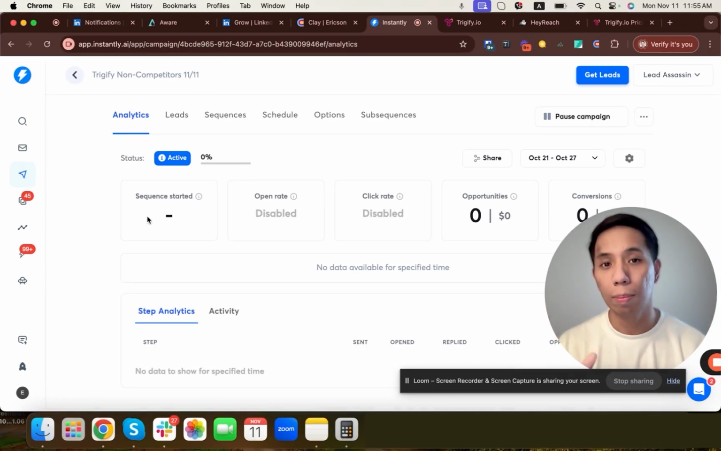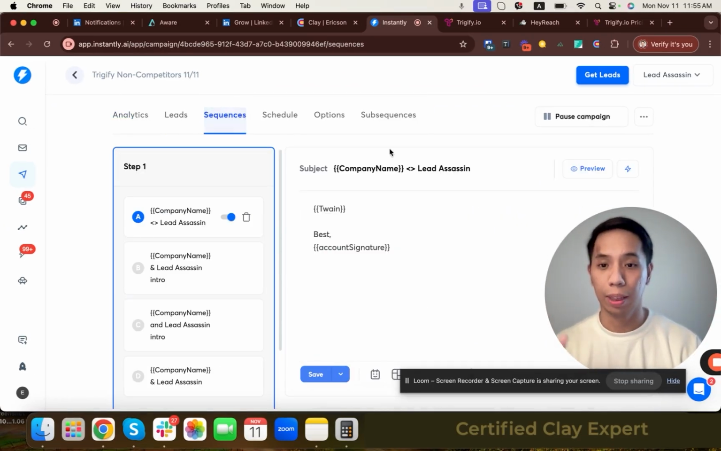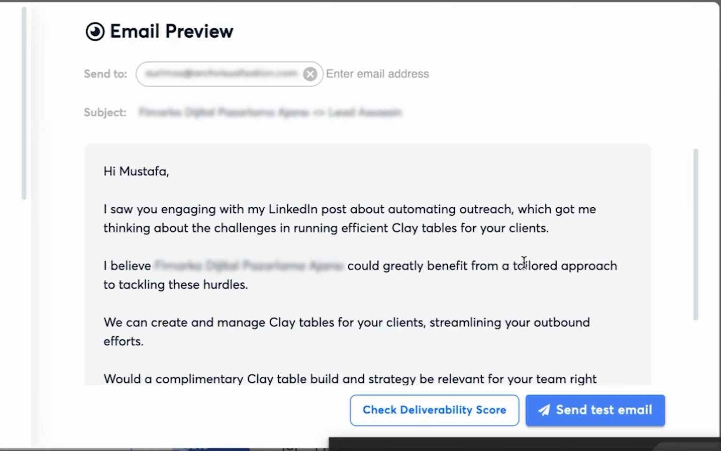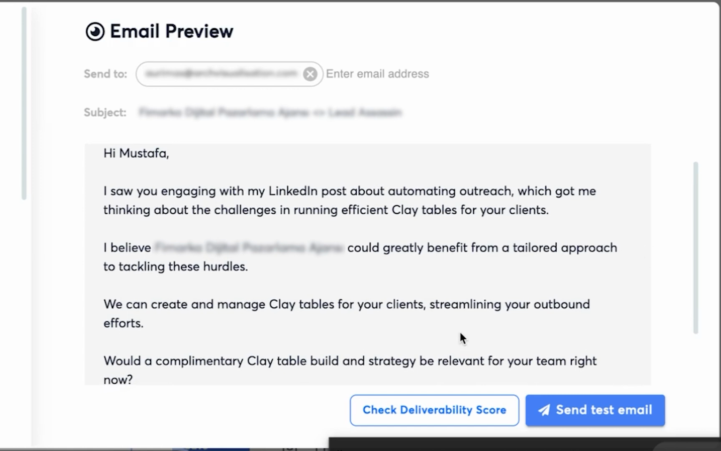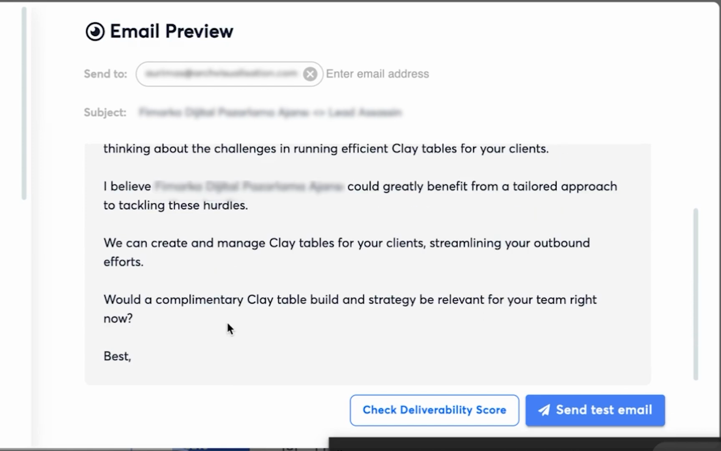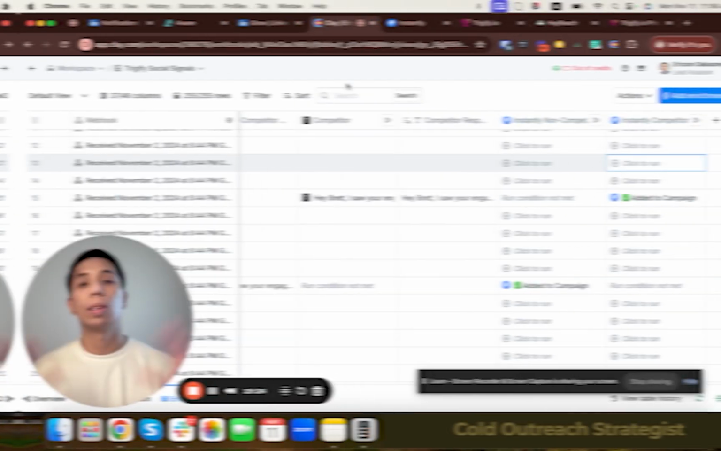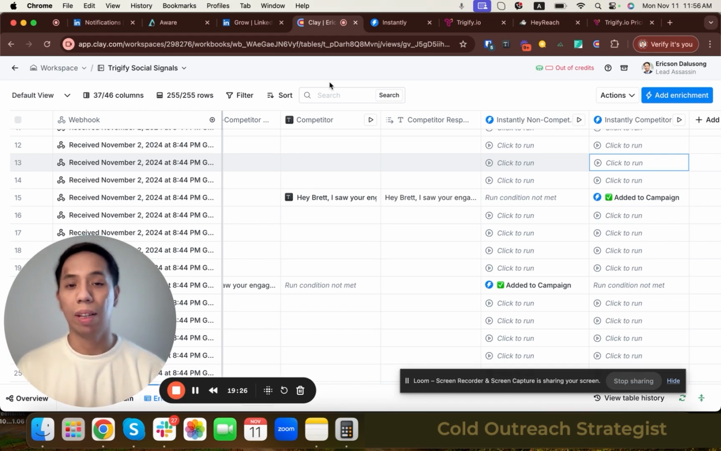So this is how the campaign looks on a campaign level. I'm going to show you how it looks. We can see here that we're using the LinkedIn post as our call out, and then we are mentioning a very specific offer, and we also have a very straightforward call to action. So that's basically my Clay and Trigify workflow.